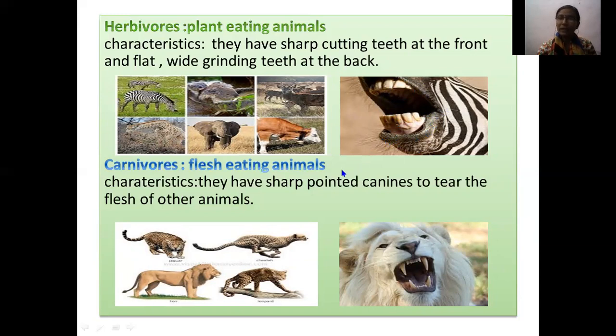Next one is the carnivores. They are the flesh-eating animals, because they are eating flesh. So that's why they have sharp pointed canines. Such as in the lion, these are the canine teeth to tear the flesh of the prey. So that's why they have sharp canine teeth.